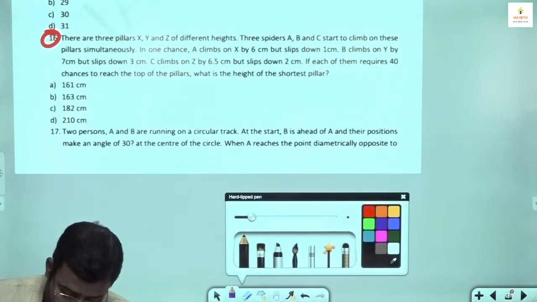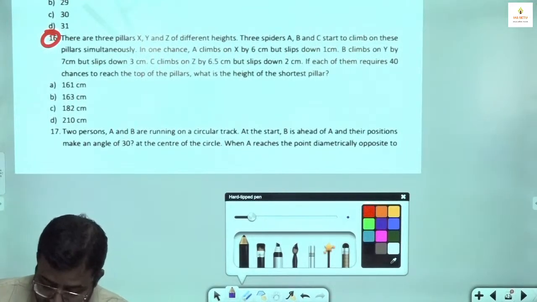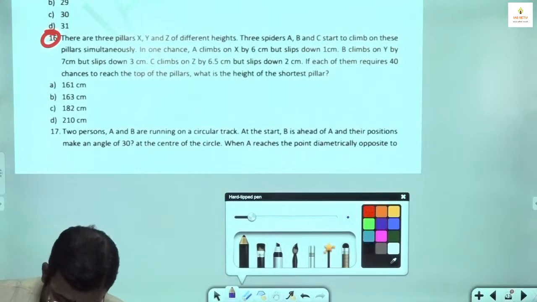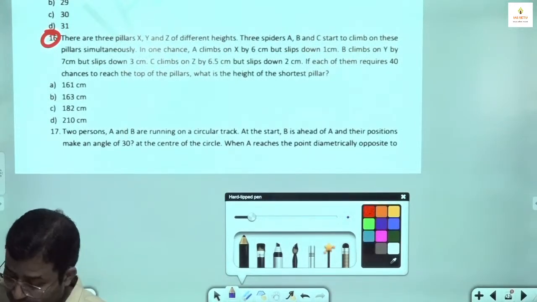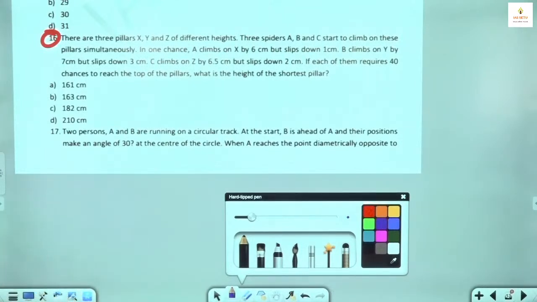In one chance, A climbs on X by 6 centimeters but slips down 1 centimeter. B climbs on Y by 7 centimeters but slips down 3 centimeters. C climbs on Z by 6.5 centimeters but slips down 2 centimeters. If each of them requires 40 chances to reach the top of the pillar, what is the height of the shortest pillar?